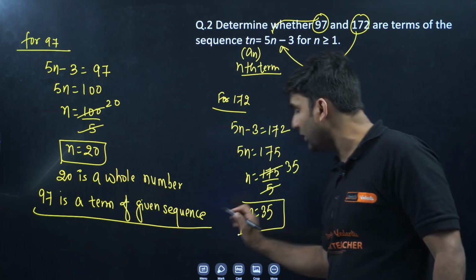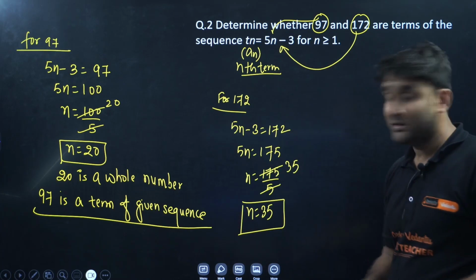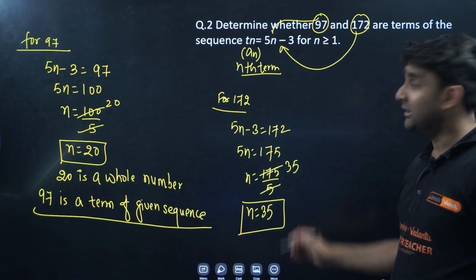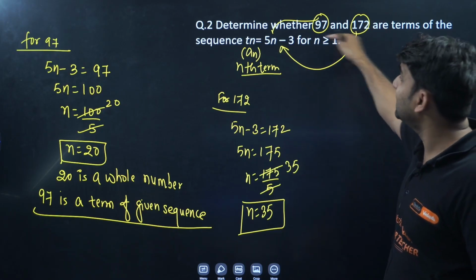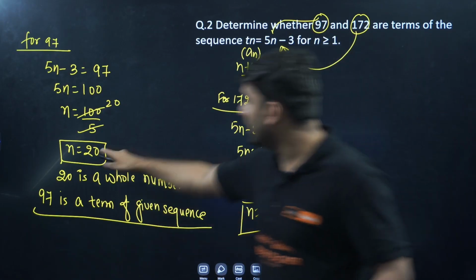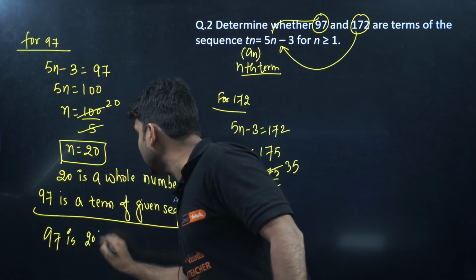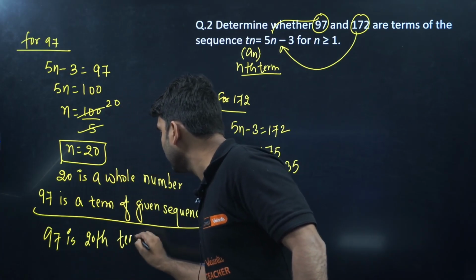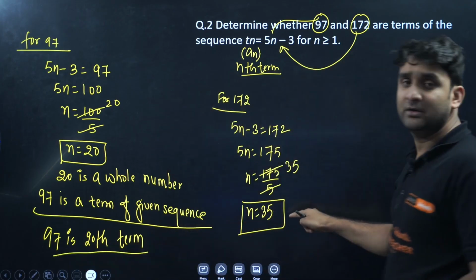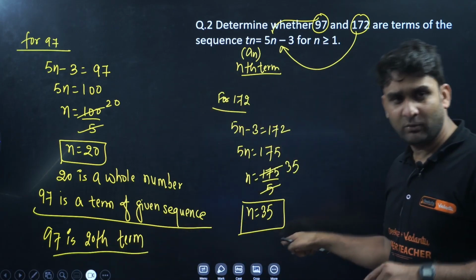Oh my God, again a whole number. 35 is a whole number. It means that 172 is the 35th term, and 97 is the 20th term. What does this mean?